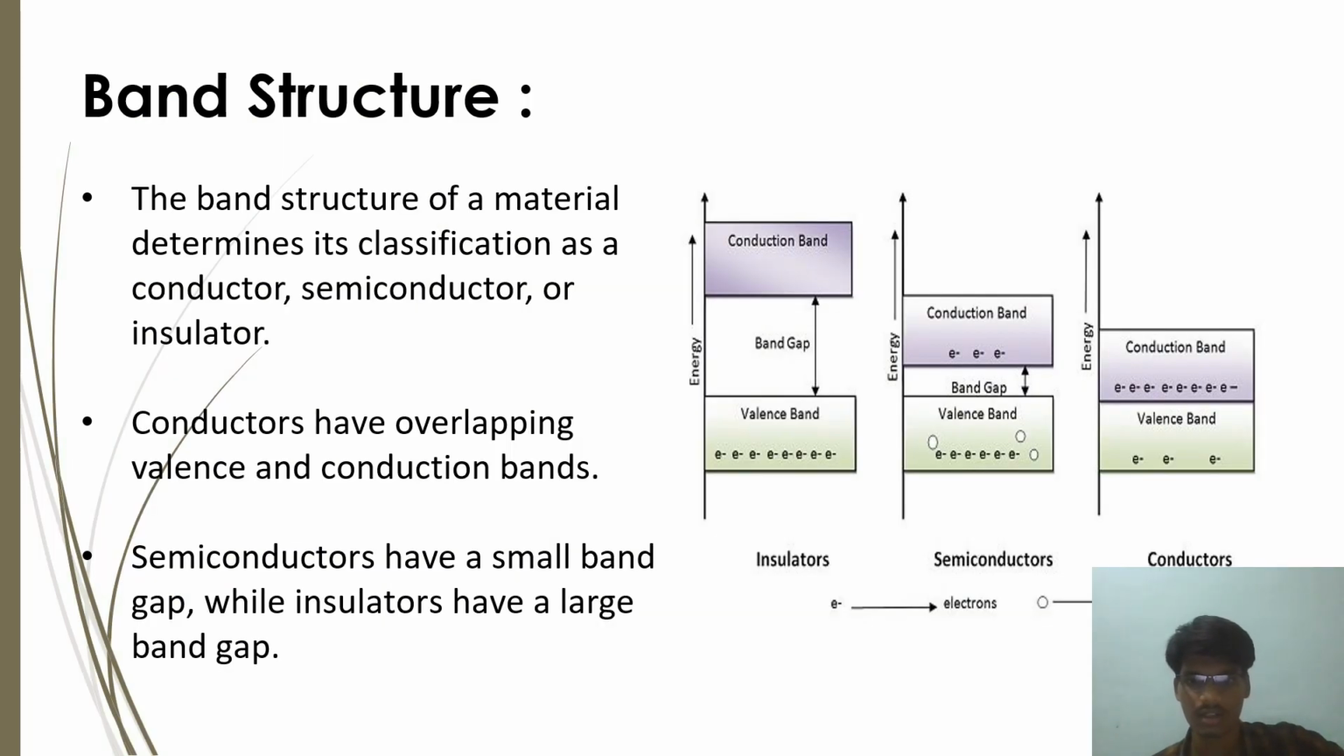This is for insulator, this is for semiconductor, and this is for conductor. We can see that there is no gap between the conduction band and valence band. These are conductors. A small gap is present between the valence band and conduction band. This is a semiconductor. A large gap is present between the conduction band and valence band, so it is an insulator. Due to this gap, electrons cannot jump from the valence band to the conduction band. This is the theory about these diagrams.